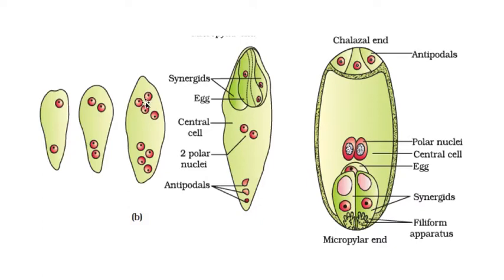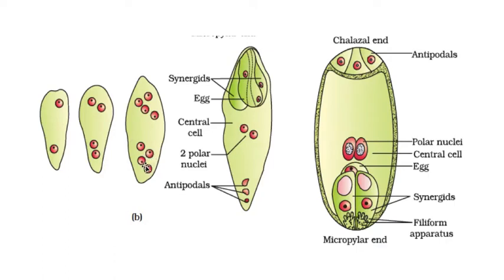Out of these, the 4 on the chalaza side and 4 from the micropyle, from both ends, one nucleus starts migrating towards the center. Here, from here 1, and from here 1. See here, you can see. That means one is migrating towards the center. So here how many will be left? 3 will be left. And from here also one is migrating to the center.